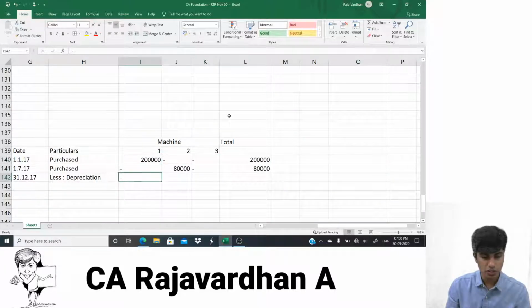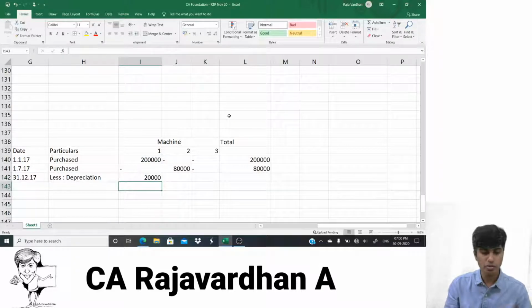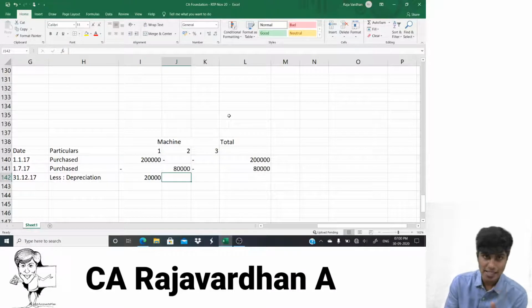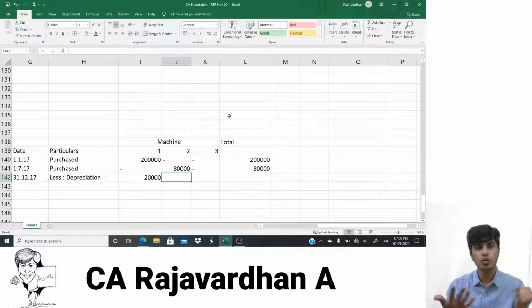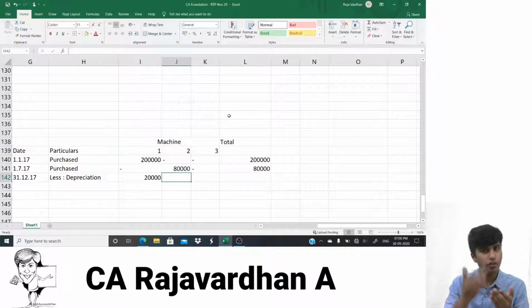So depreciation on this asset would be equal to 2 lakh multiplied by 10%. So it will be how much? 20,000 rupees. Further, on the second asset, you cannot be writing it as 80,000 at 10% exclusively, because this asset, which is costing 80,000, is bought on 1st of July. So January, February, March, April, May, June, first 6 months, this asset was not there. It was only there for July, August, September, October, November, December, 6 months. So I have to give it for half the year.